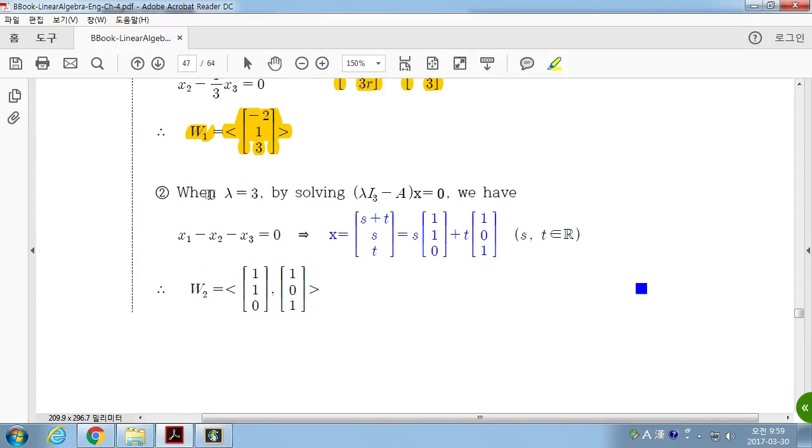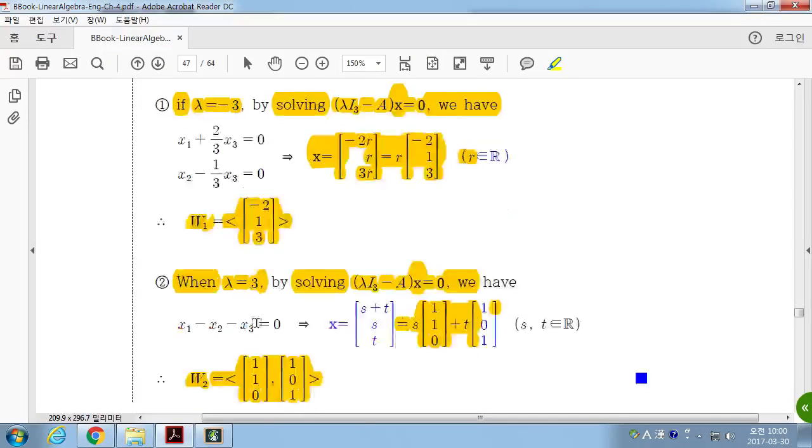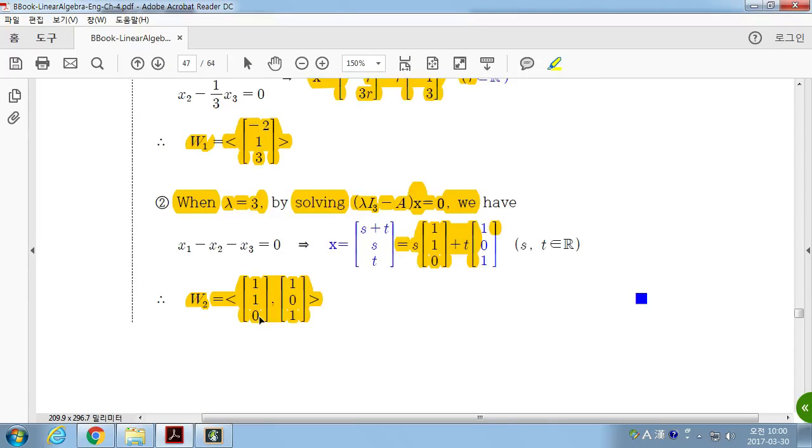Next. When lambda is equal to 3, solve this linear system of equations. Then you have a solution set like this, with the linear combination of these two vectors. Then what is the solution space? The span of these two vectors. Okay. All the set of linear combinations of these two vectors, which is this. Okay? This is the solution space for lambda 1. This is the solution space for lambda 2.